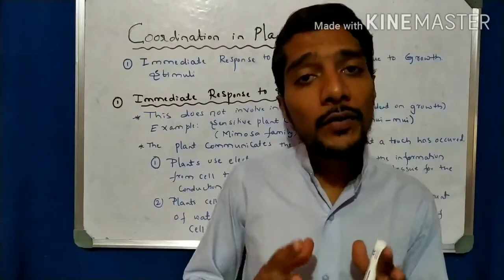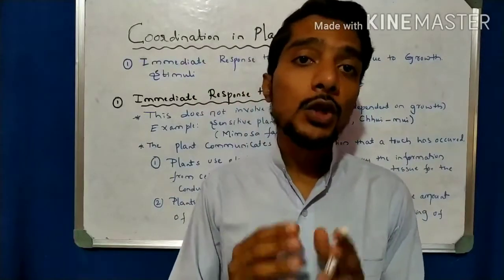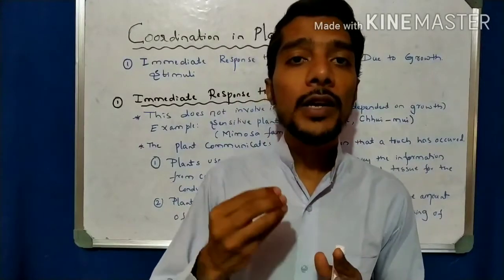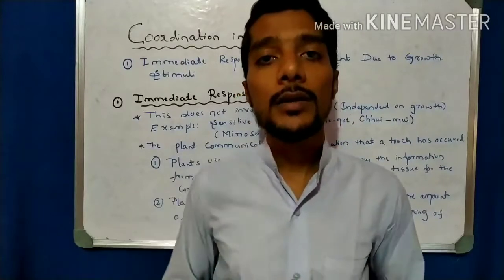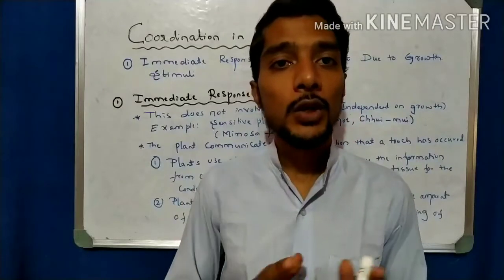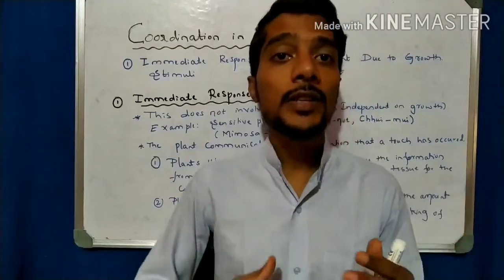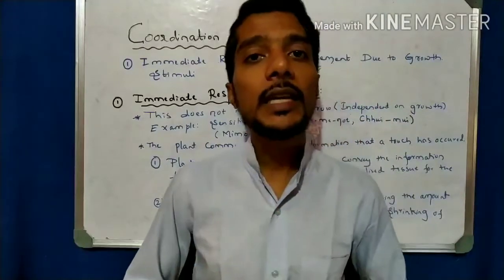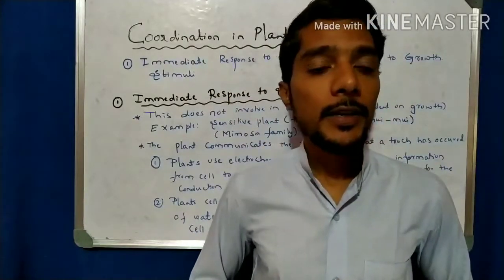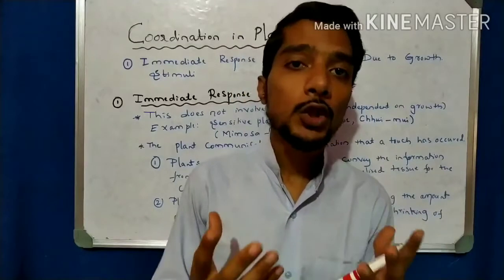But when we come to plants, we observe that plants also show movement. They also respond to stimuli. But when we study plants further, we observe that there is no nervous system and no brain, no such system as is present in human beings. So in plants no nervous system is present, right? So one question arises: how do plants respond to stimuli?